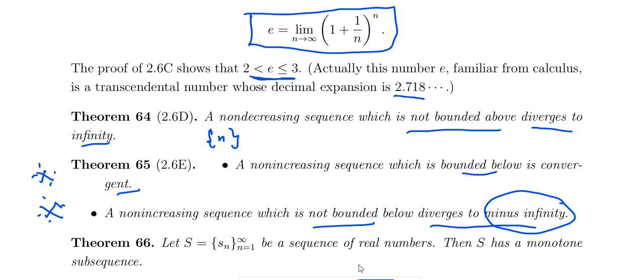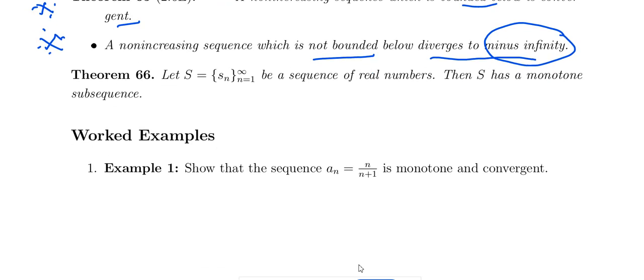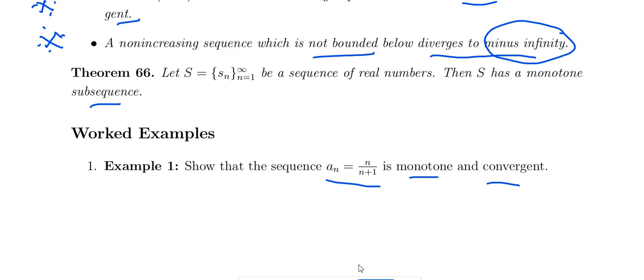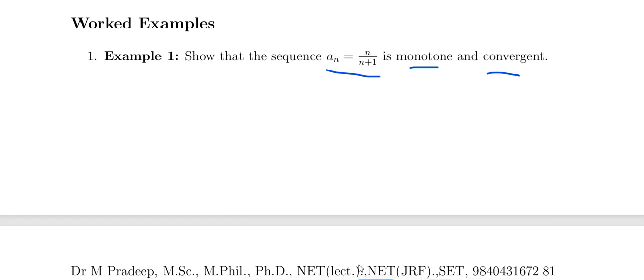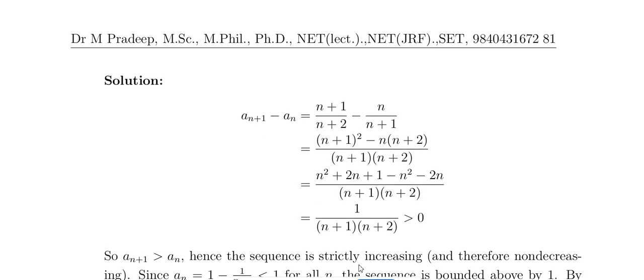Let Sn be a sequence of real numbers, then S has a monotone subsequence. For a sequence of real numbers, that sequence has a monotone subsequence, that means either an increasing or a decreasing subsequence. And the sequence an equal to n by n plus 1 is monotone and convergent. Monotone means either increasing or decreasing.